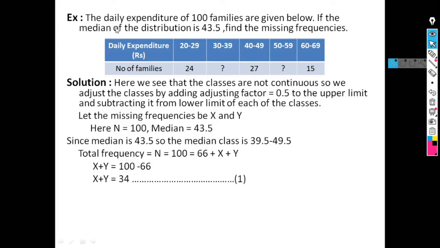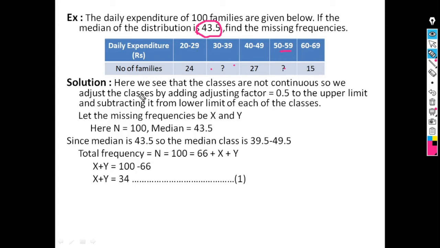Suppose the example is: the daily expenditure of 100 families is given below. If the median of the distribution is 43.5, means the median is already given, find the missing frequencies. The data is daily expenditure in rupees and number of families. For the first class interval 20 to 29, the frequency 24 is given. The frequency for one class is missing, and for the class interval 50 to 59 the frequency is missing. So we have to calculate the missing frequencies.